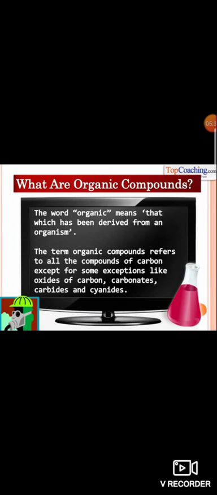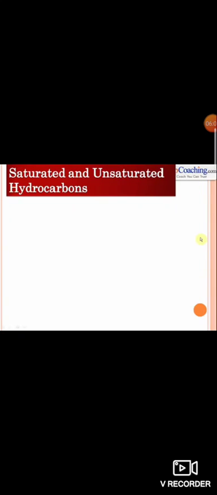So in our world, millions of organic compounds are present. All those organic compounds contain carbon as an important constituent element. What makes this number of compounds possible? It is because of catenation. What is catenation? Carbon atoms can combine with other carbon atoms. Self-linking means one atom is combining with a similar atom.